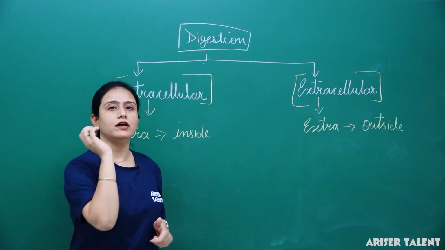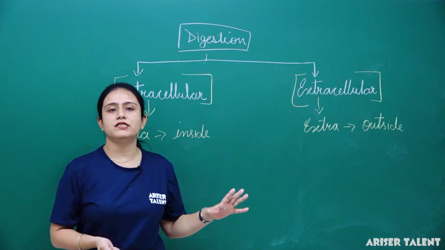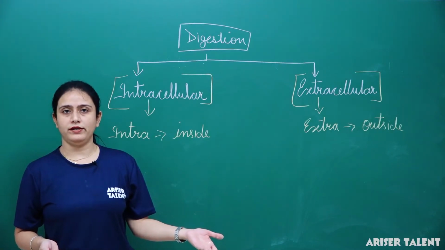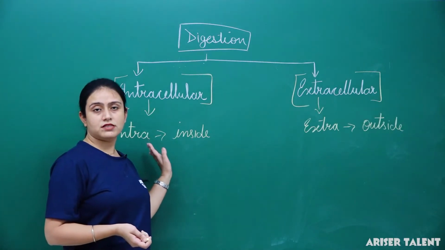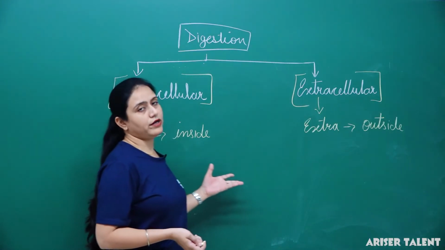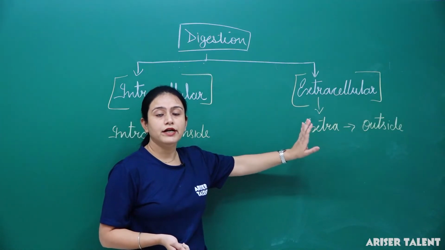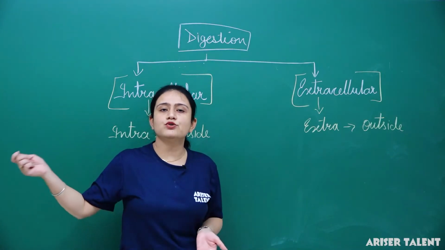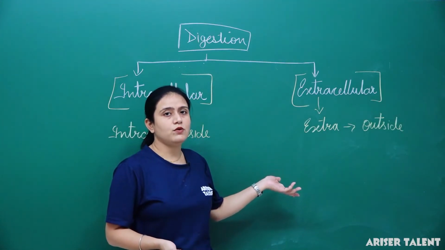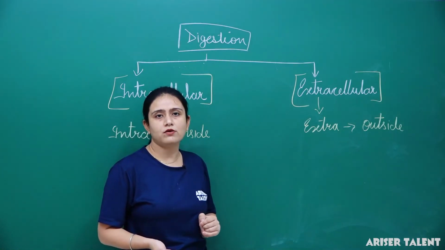We have studied in the amoeba and paramecium that they are unicellular, and all the 5 steps of digestion take place inside the one cell only. Such kind of digestion is known as intracellular. But in some organisms, which are generally multicellular, the digestion takes place outside the cell, as in digestion in humans and in ruminants. That is known as extracellular digestion.